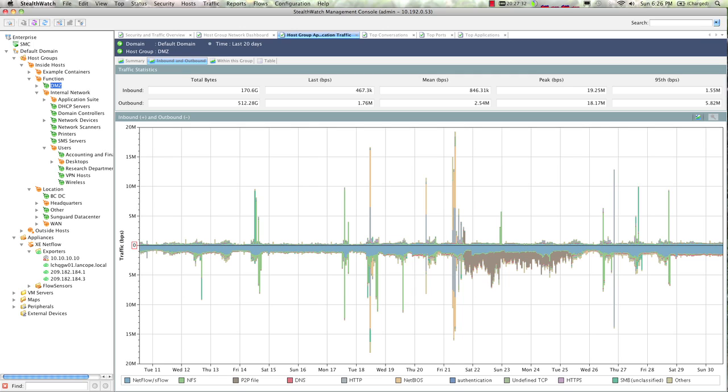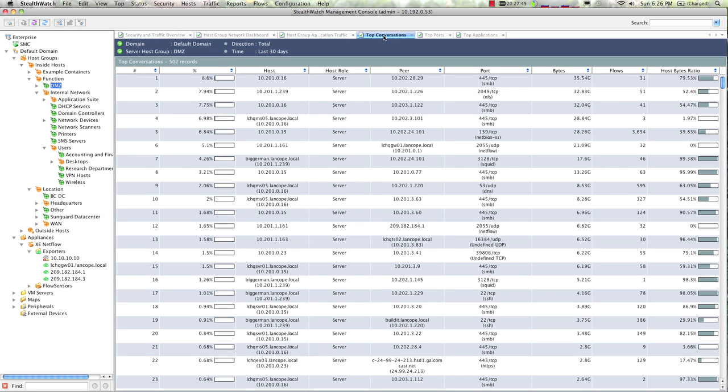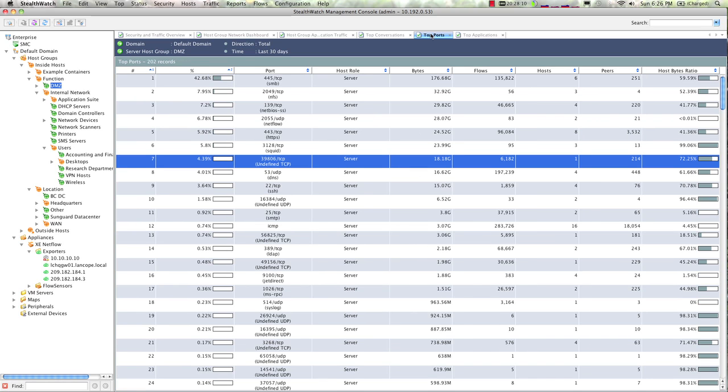We can use this type of information to determine the traffic trends coming into and out of data centers or companies that we acquire, but from the perspective of doing proper firewall planning, Top Conversations becomes a much more useful document in terms of being able to understand what devices are talking to what other systems within the network over given protocols. This gives us the most finite control over how we would like to set up firewall policies and the like. Now, for a slightly more simplistic view, we can navigate over to top ports.